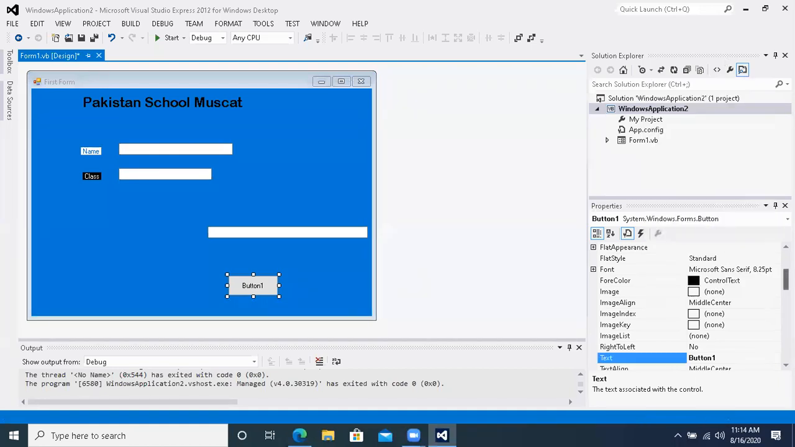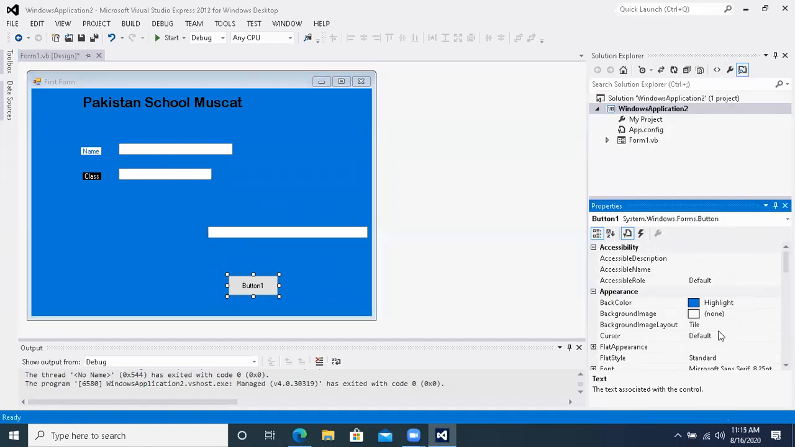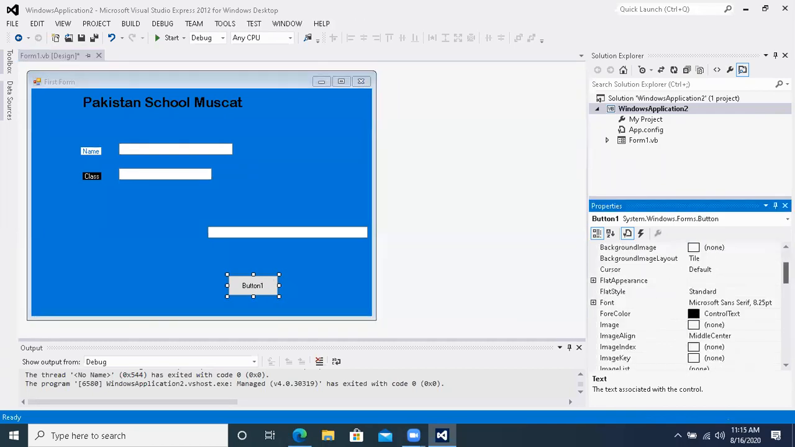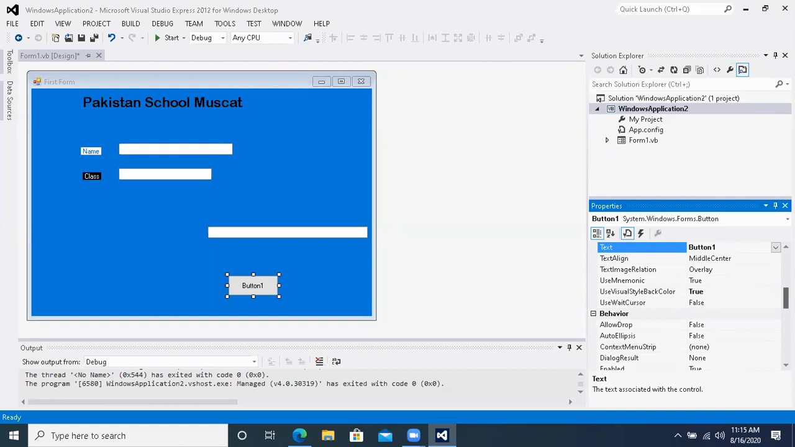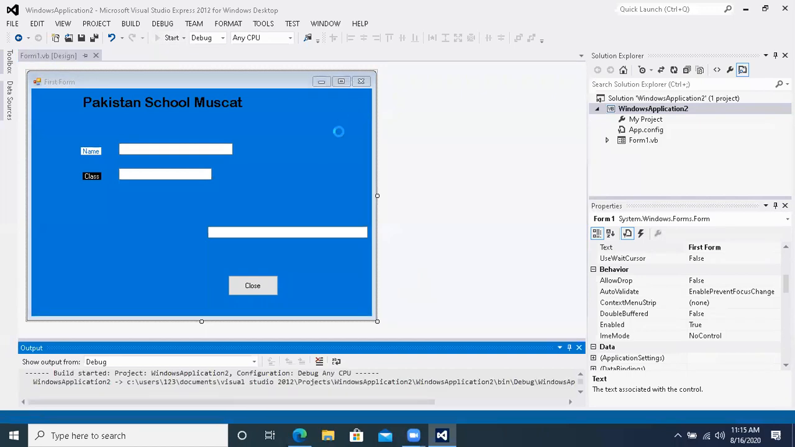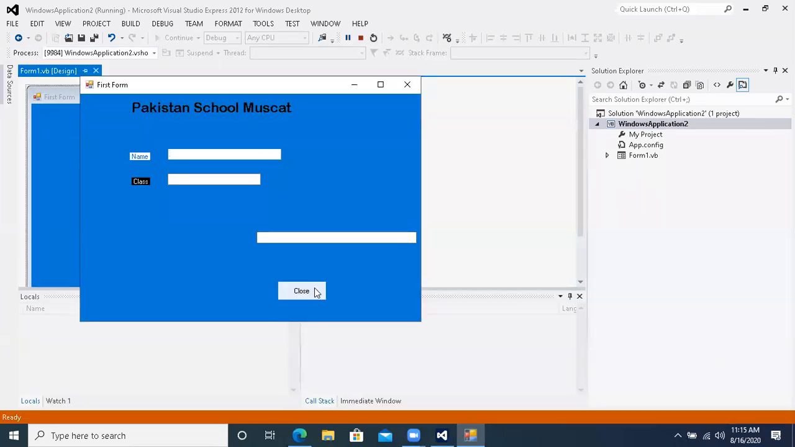If I click this button and change its name, now I change the name. For example, if I click the text, what is the text showing here? Button 1 is written, right? I rename it to close button. If I write close button, see here. Now if I run it, see, the close button is there. But it is not closing the form.